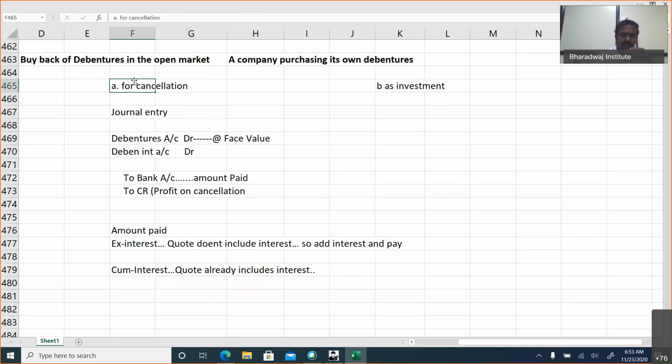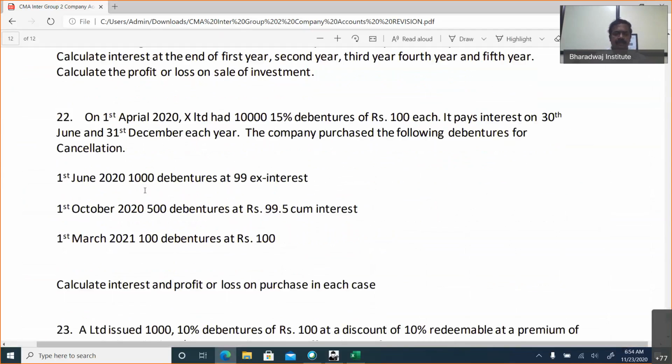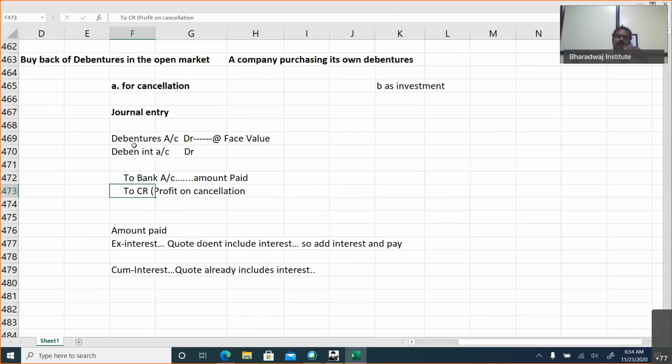The debenture can be purchased for cancellation, or it can be purchased as investment. If it is purchased for cancellation, the journal entry will be debentures account debit, interest account debit, to bank for the amount paid, then profit on cancellation. So how can this be tested? They can ask a journal entry. In an online examination, they can ask what is the debenture interest payable, what is the amount payable, what is the profit on cancellation. Like that, they can split and ask the question. We'll see a problem, but go through this entry once again, then we'll go to the problem.